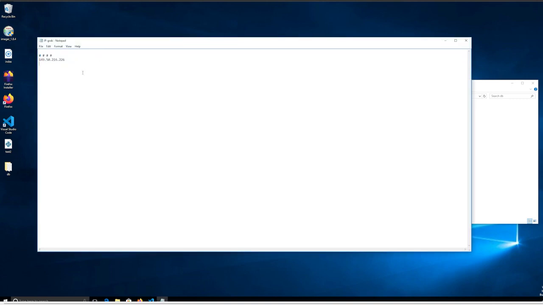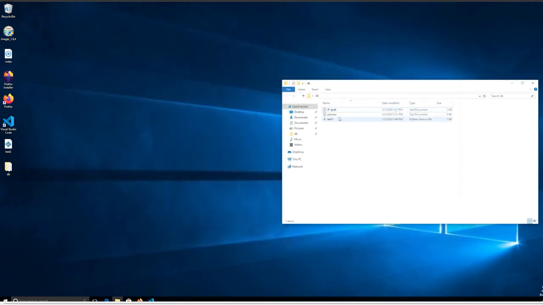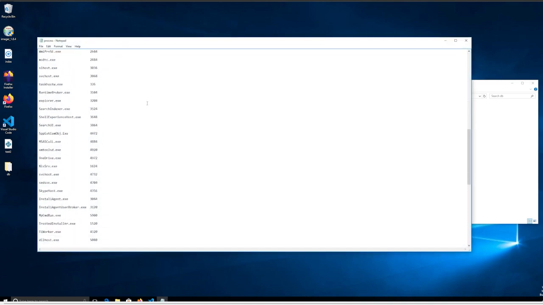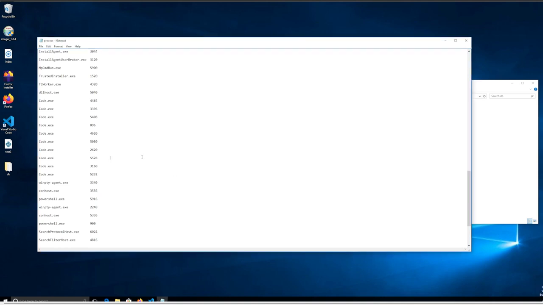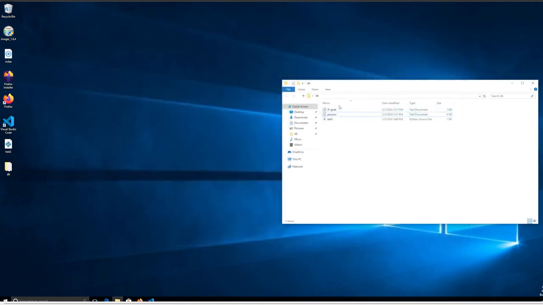And as you can see, because I did specific formatting, it gave a line, a hashtag, which splits the IP address, and a new line. And a process file, and as you can see, it gives us all the processes of our machine. So this is all I'm running: cmd, python, PowerShell. I don't have a firewall. I do have Windows Defender, which, if I'm not wrong, should be somewhere here. Oh, I can't see it. All right, that doesn't matter. It's running. So as you can see, this is what it does.